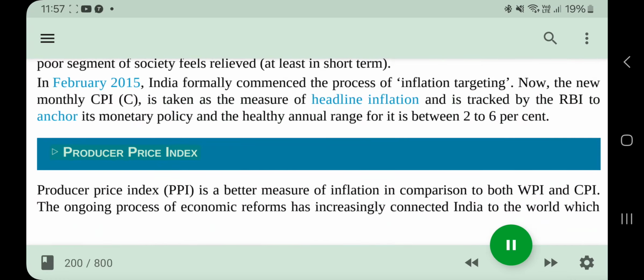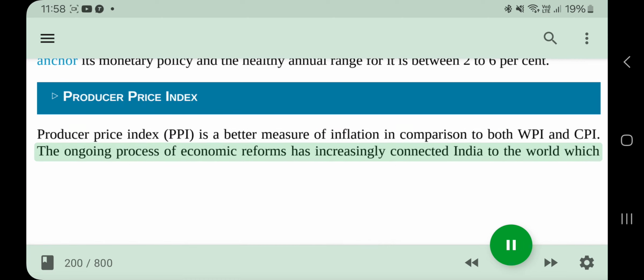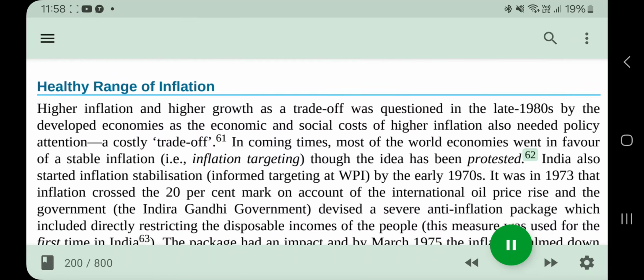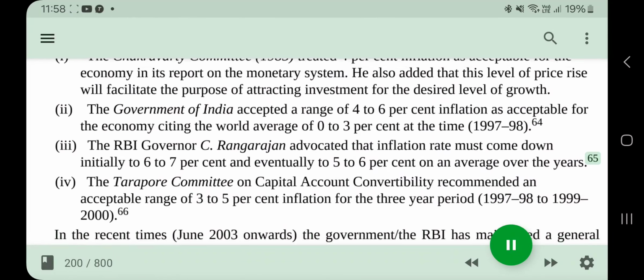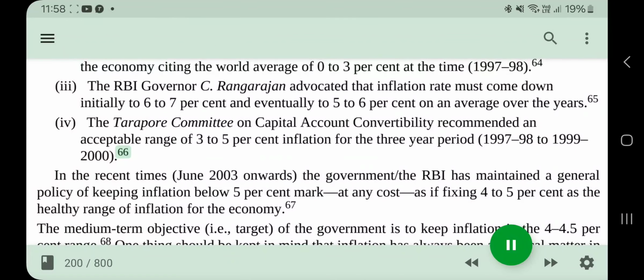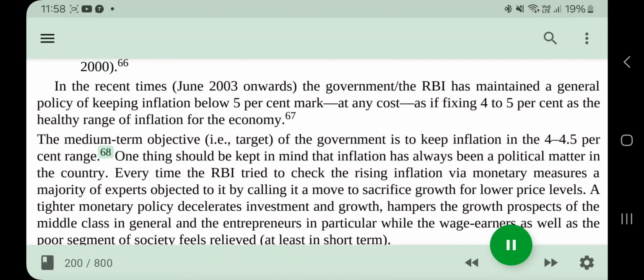Producer Price Index. Producer Price Index, PPI, is a better measure of inflation in comparison to both WPI and CPI. The ongoing process of economic reforms has increasingly connected India to the world, which makes it necessary to evolve right comparative indicators.